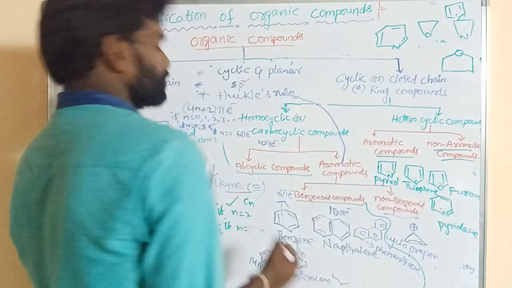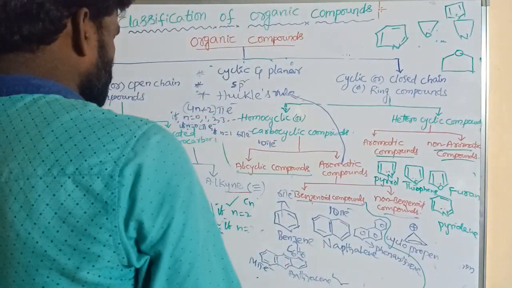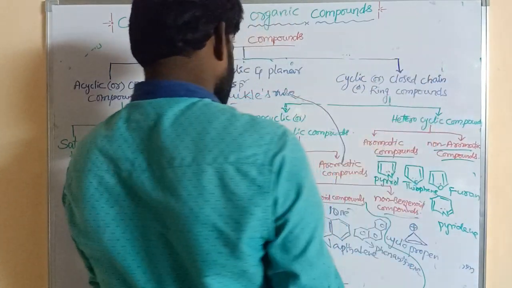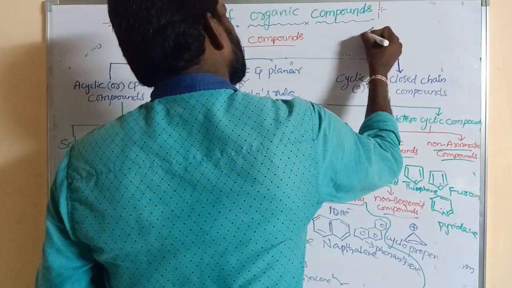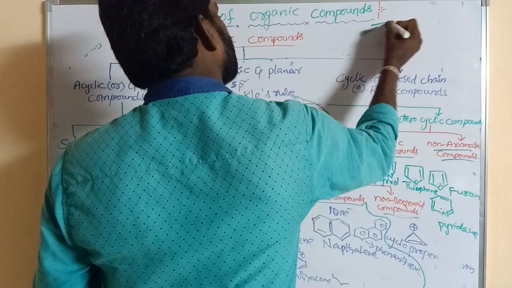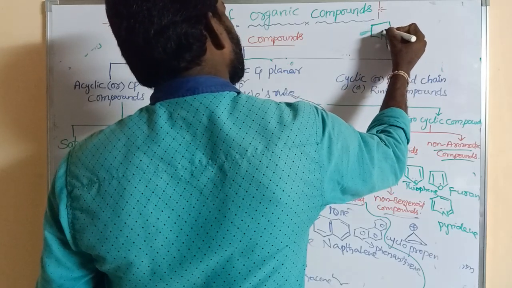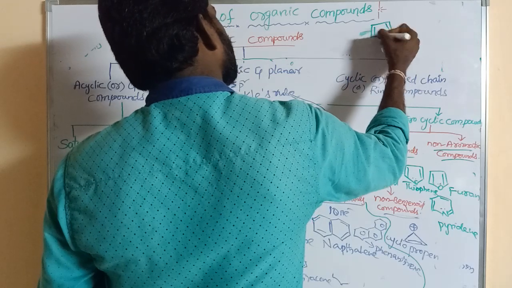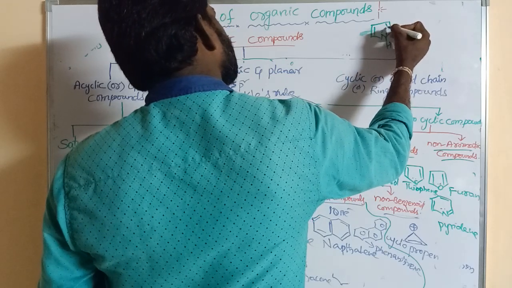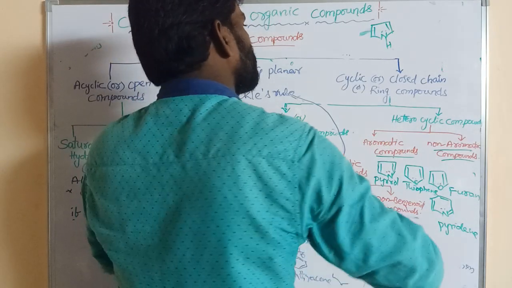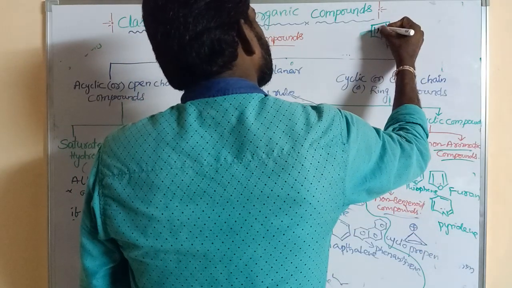How? Suppose NH, here one lone pair is present. This is a double bond, and this double bond is shifted in this direction.